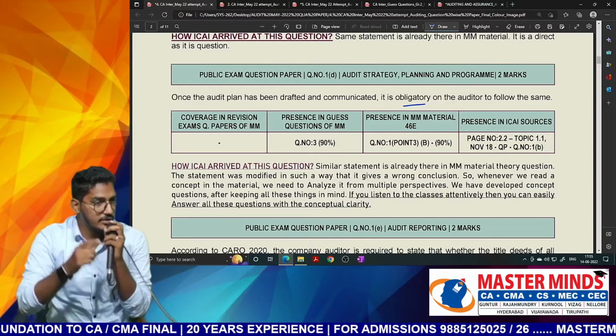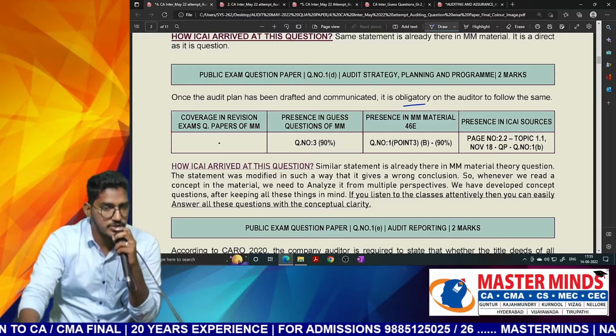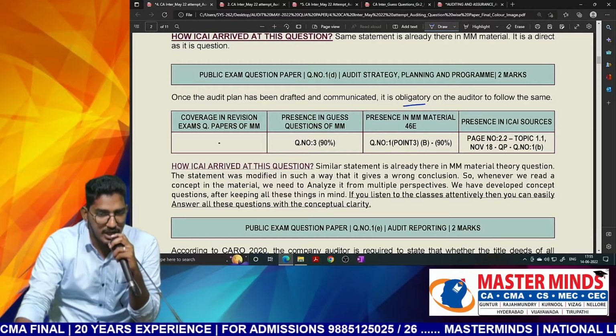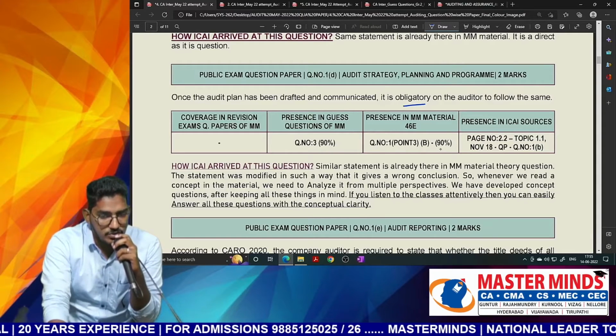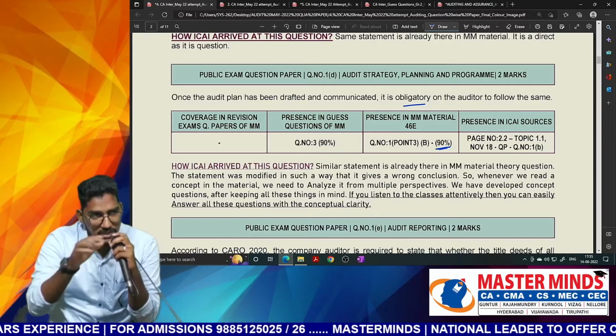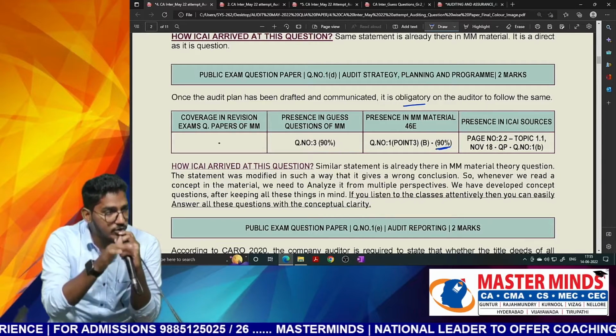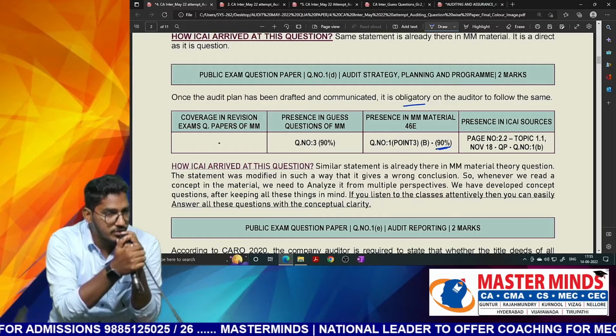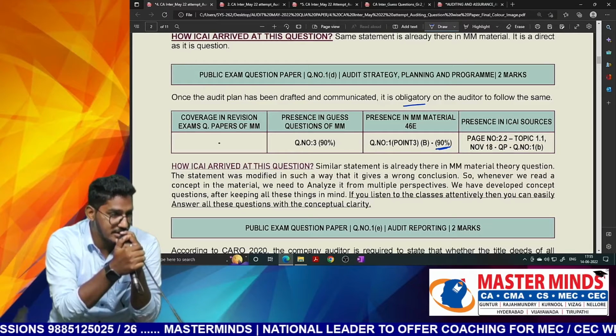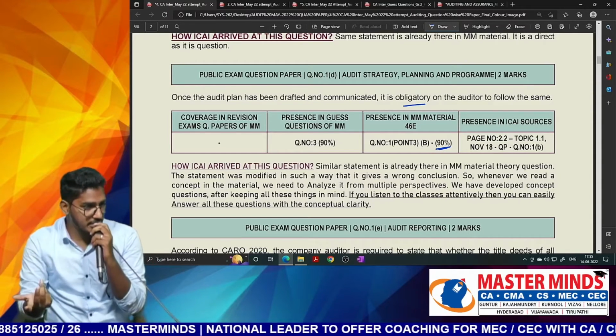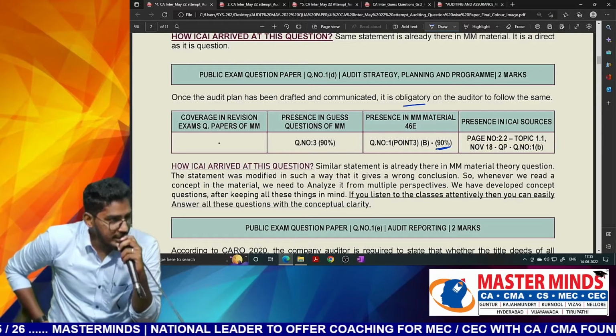This also we have revision of audit program. In the first question only, in the nature, objective and scope of audit, we have given a question that once we devise the audit plan, it need not be followed as it is. During the course of audit, we might get extra information, change in circumstances or availability of additional information, which might cause our audit plan to be changed.